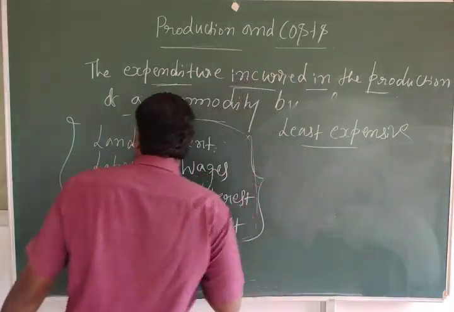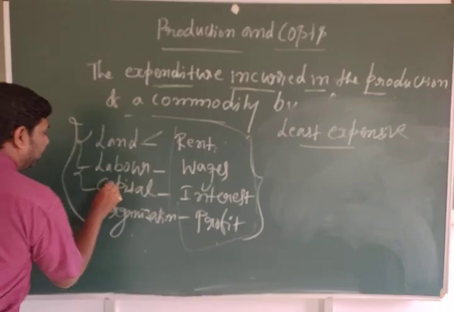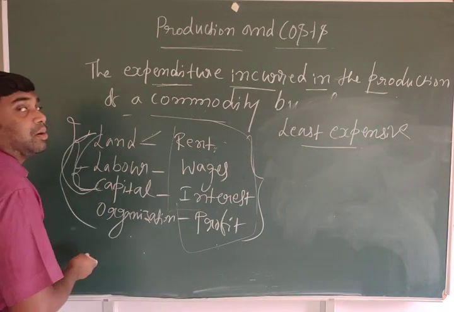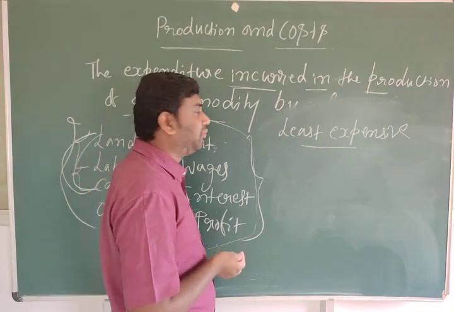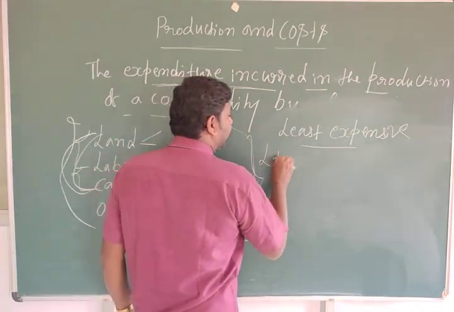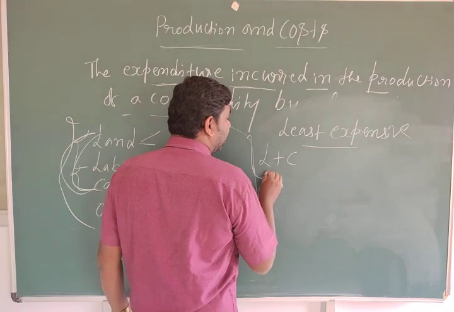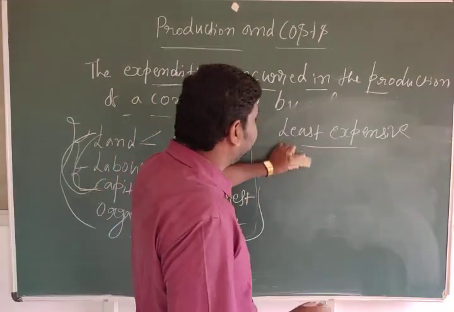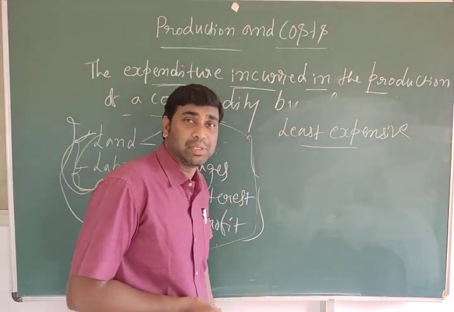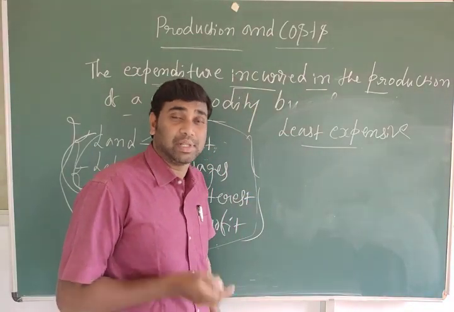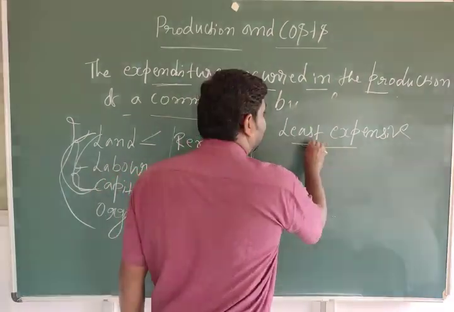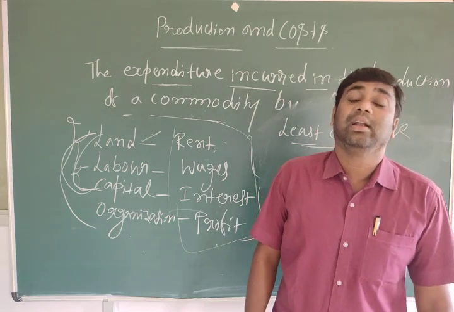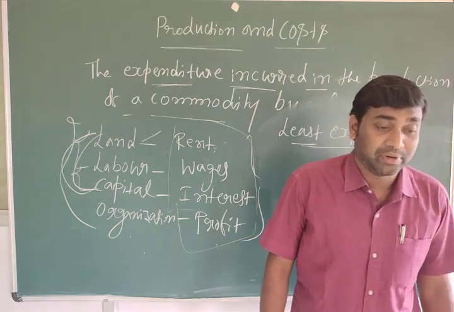Combination of inputs means, for example, labor plus capital, or land plus labor, a combination of two inputs. The producer wants to choose the combination of inputs that is less expensive, with less cost, and always tries to get more profit.